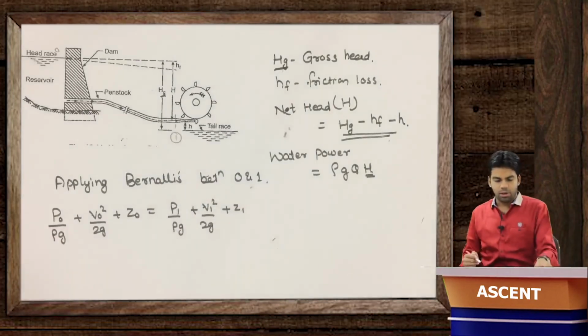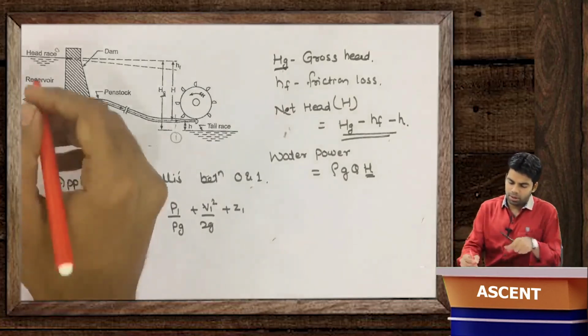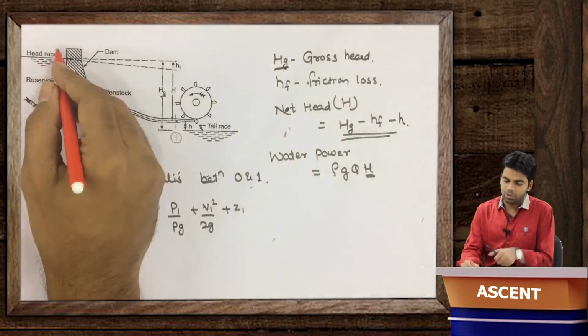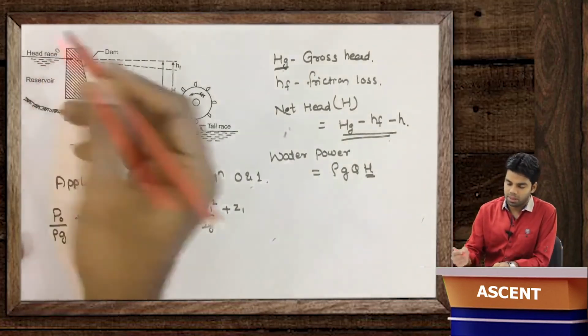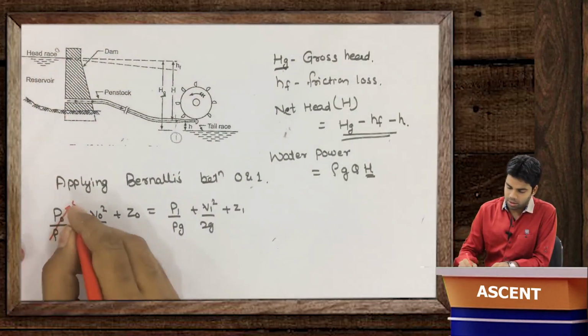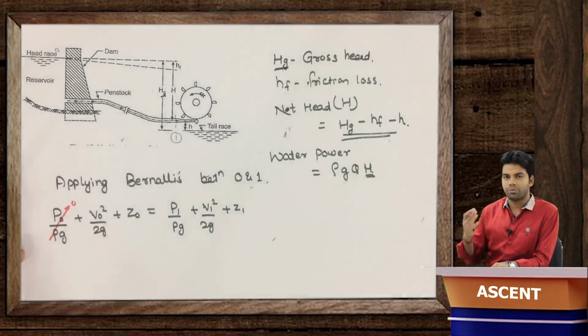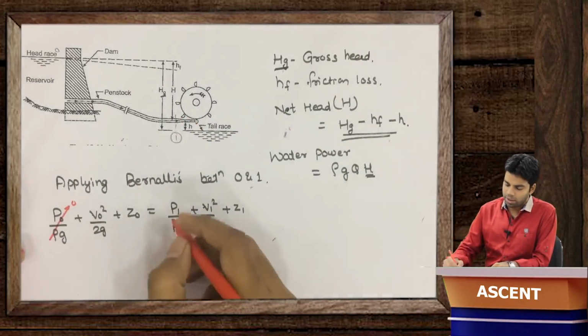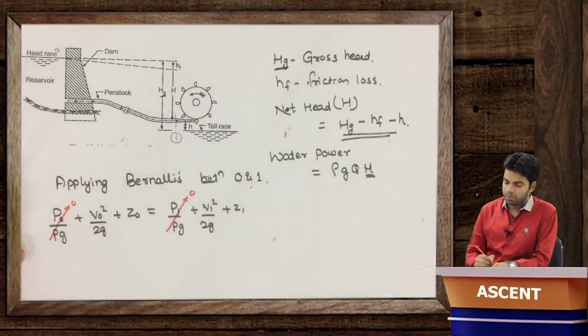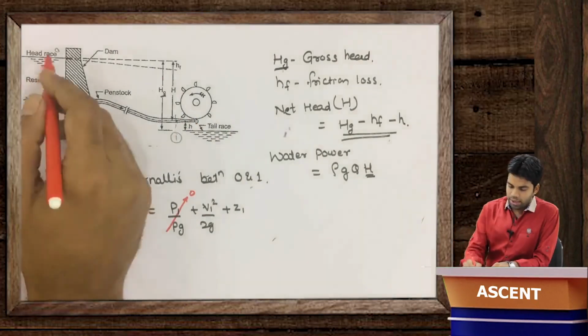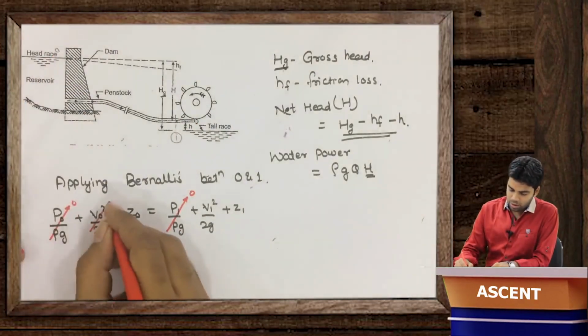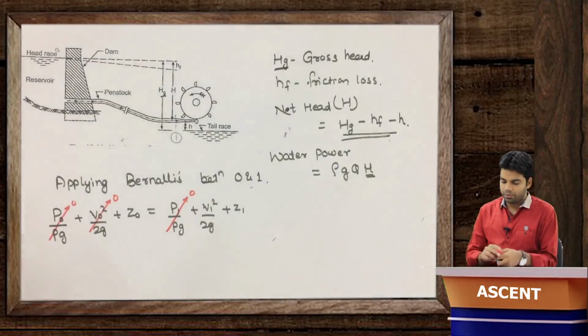Now a very important thing here: at this point the pressure is equal to atmospheric pressure, that means 0 gauge pressure, so this can be taken as 0. At the outer point, the nozzle is again discharging the jet into the atmosphere, so again we have atmospheric pressure. The velocity at this point is 0, so this is also 0. So we are left with this much only.